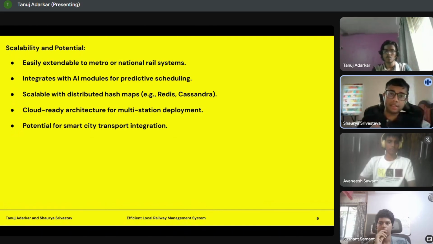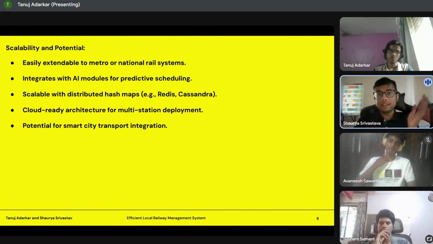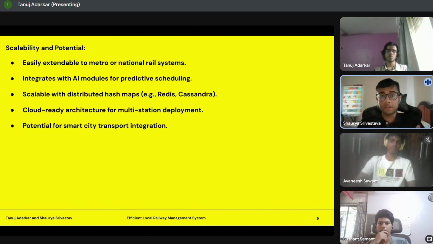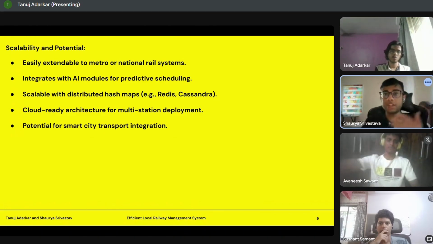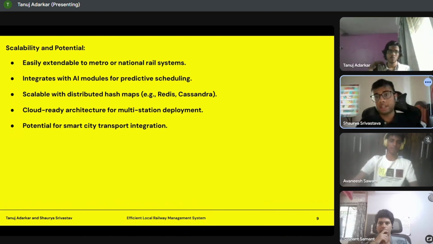But how can we scale this, and what is its actual potential? Well, it's easily extendable to metro or national rail systems, which very much need the system in place. We can also integrate with AI modules for predictive scheduling. We can scale with distributed hash maps such as Redis or Cassandra. And we've got a cloud-ready architecture for multi-station deployment. And obviously, potential for smart city transport integration.